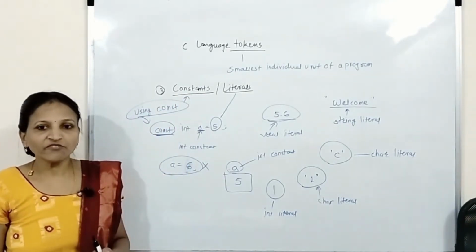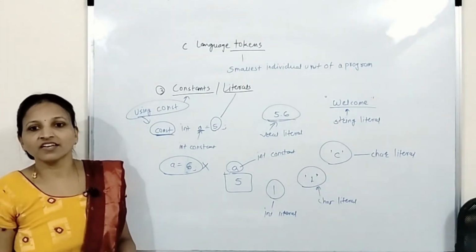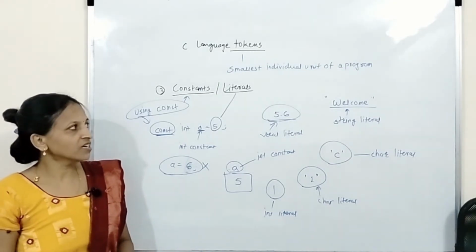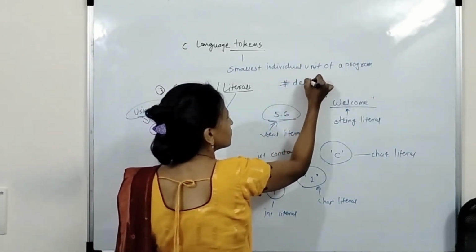Now one more way is there, that is the hash define preprocessor directive. Using the hash define preprocessor directive.